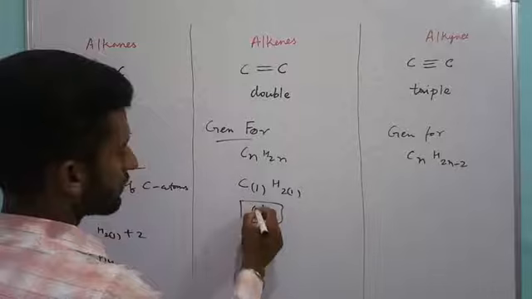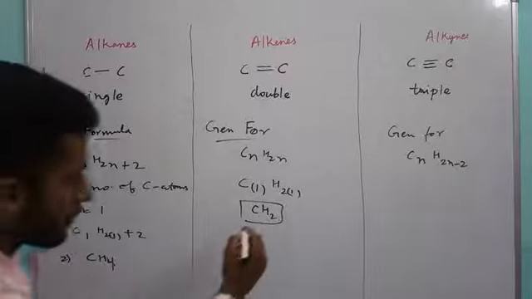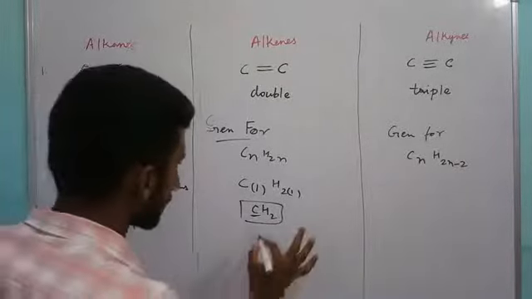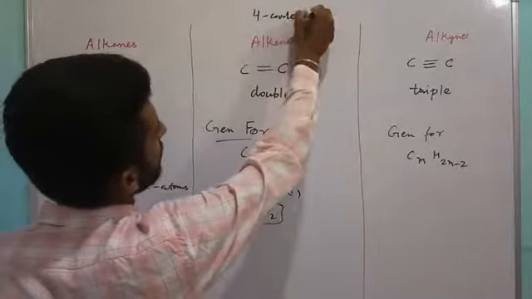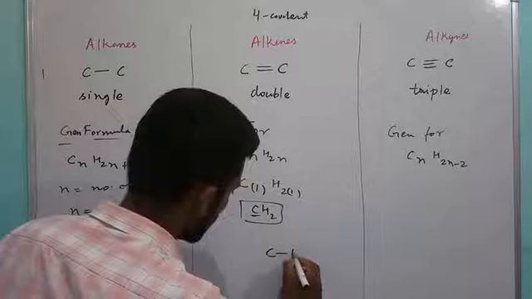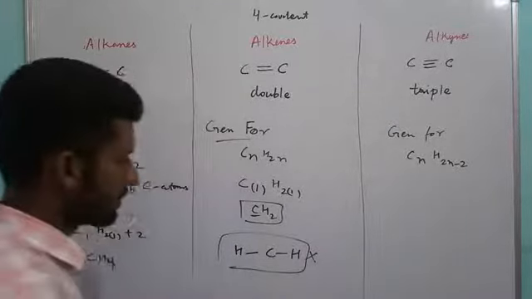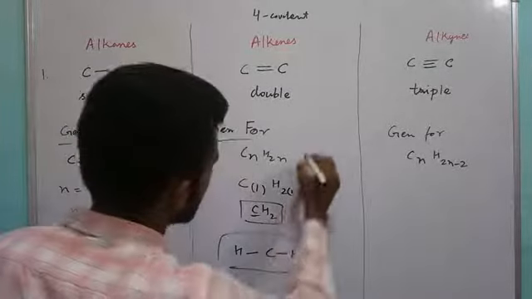In the compound CH2, the valency of carbon is not satisfied, it is not completed. Carbon forms 4 covalent bonds. Here only 2 hydrogen atoms are available. So this compound does not exist in nature. So always here you can substitute n equal to 2.